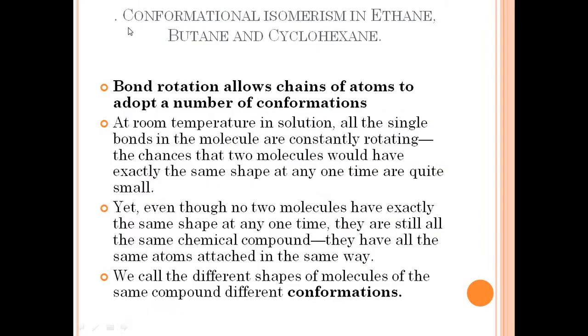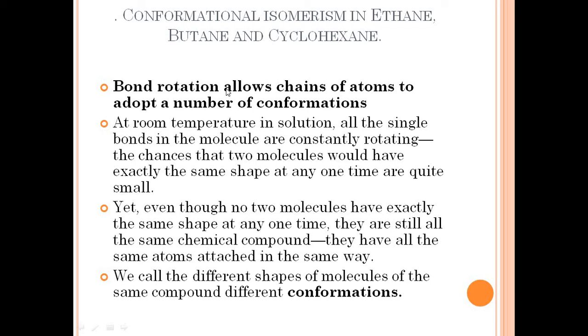Now before we move forward, what is the meaning of the word conformational isomerism, which is to be there in ethane, butane and cyclohexane? Now these are all categories of compounds from the alkane family, and they are going to attain conformations as well as their isomerism. Now what happened? Why is there a formation of conformational structures and their isomers for the different types of compounds?